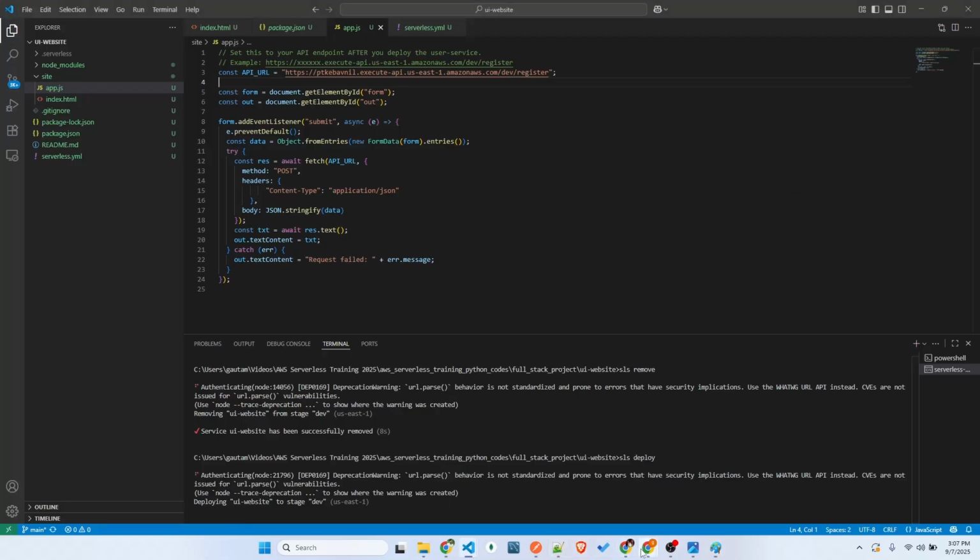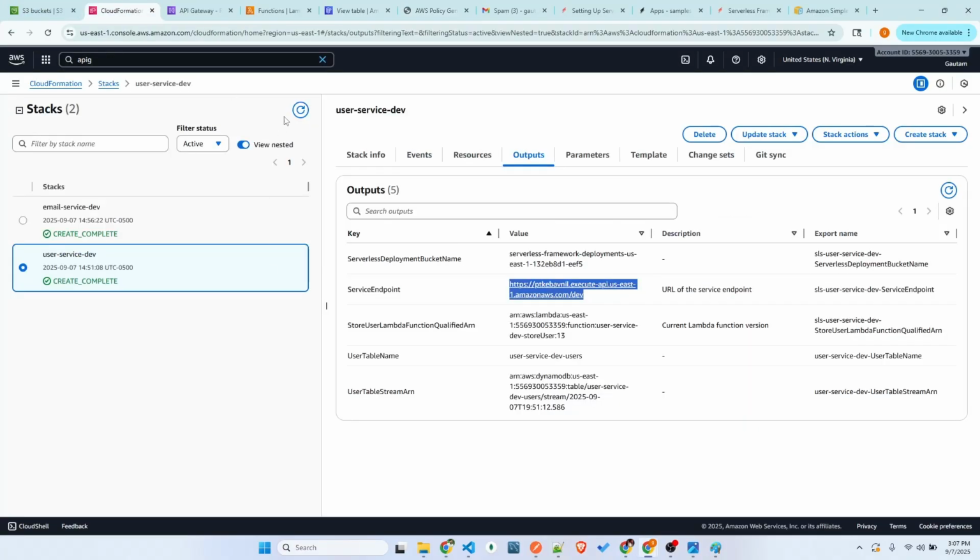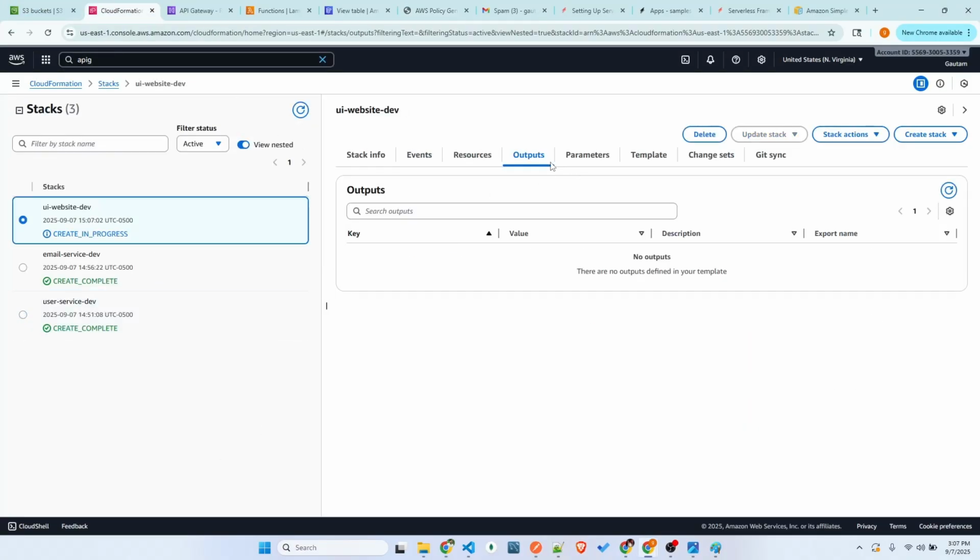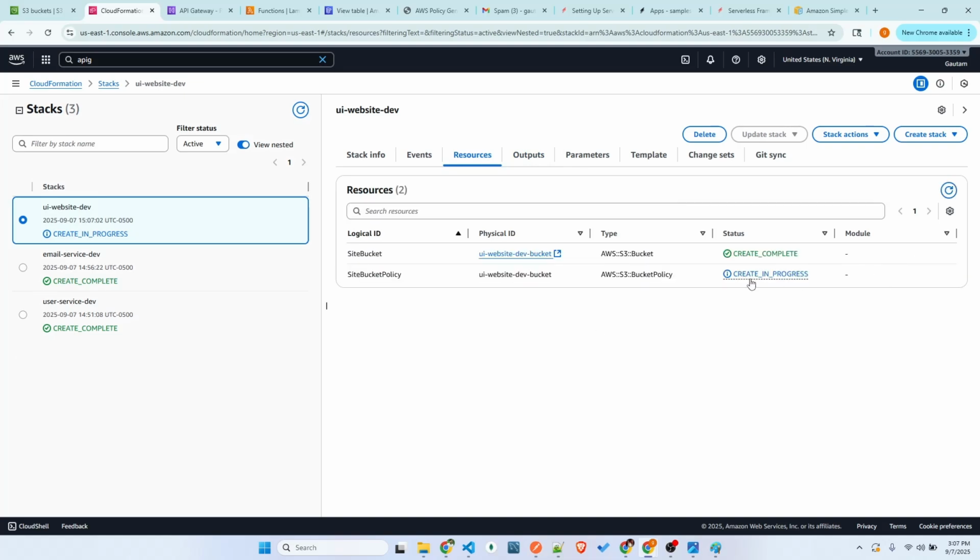So yeah, it's building. You can just go to the CloudFormation dashboard and refresh. You can come here, check the resources, what it's creating. Create in progress with the policy name, policy, and it will attach the policy to this bucket. So it has attached, it got completed.